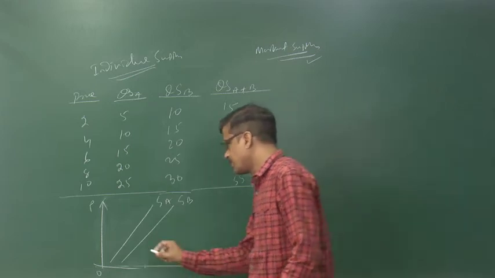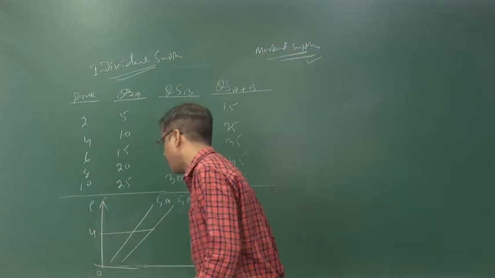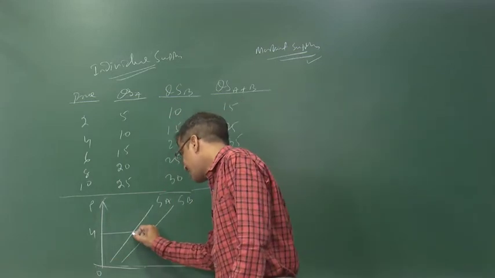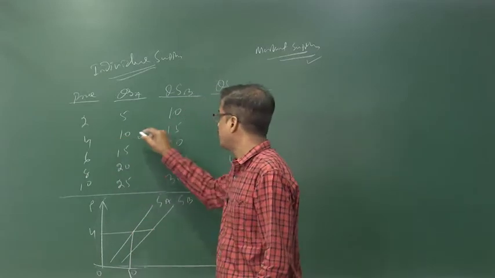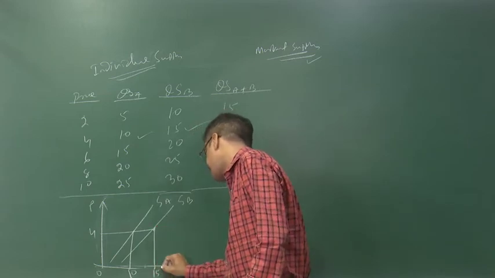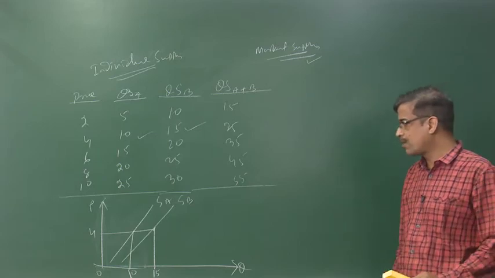Assuming the price to be 4, at the price 4, A supplies how many units? 10 units. At 4, B supplies how many units? 15 units, right. Now, what is the market supply corresponding to that?